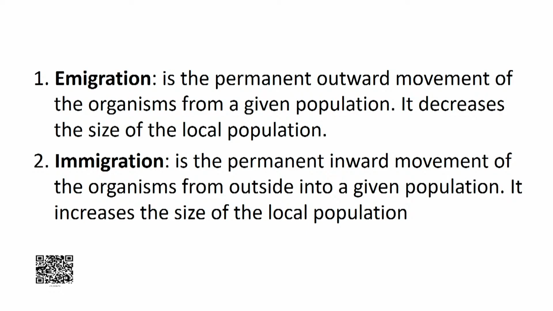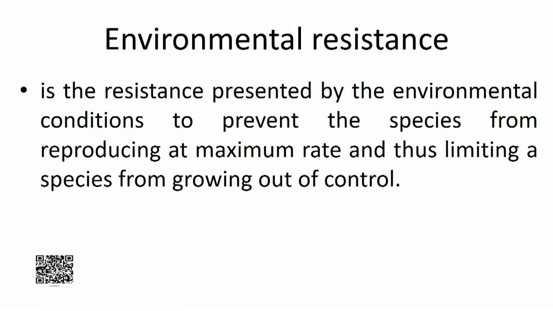Immigration is the permanent inward movement of organisms from outside into a given population, and it increases the size of the local population. Next, we discuss another effect on population growth, environmental resistance. Environmental resistance is the resistance presented by environmental conditions to prevent the species from reproducing at the maximum rate, and thus limiting the species from going out of control.